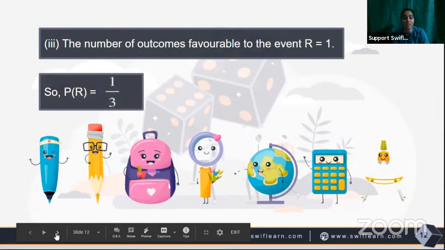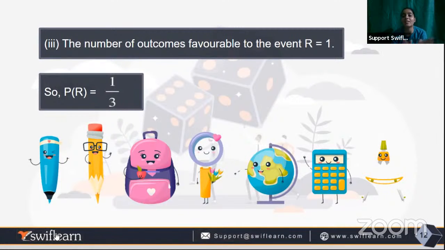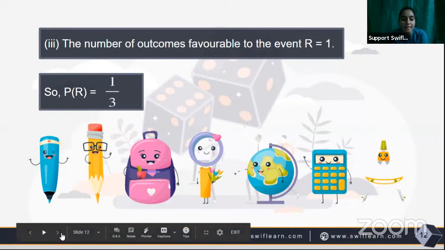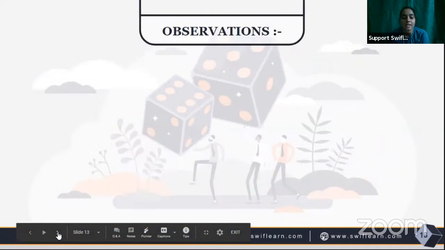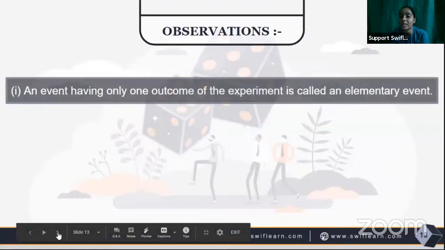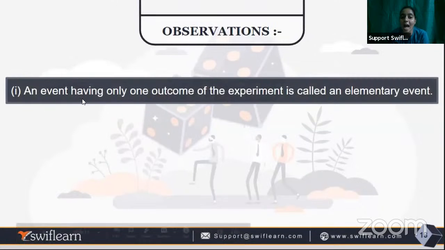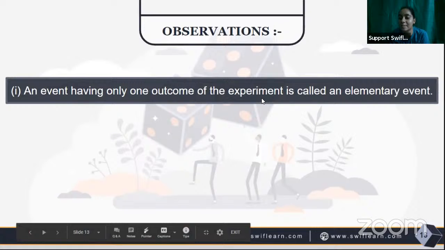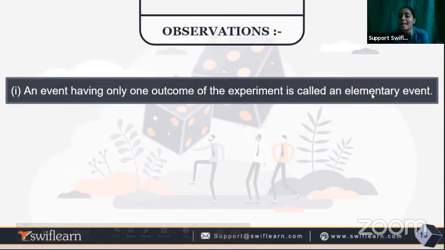I guess this question is clear to you, and the formula that we have, P of E, is exactly equal to what? The number of outcomes favorable to event E upon the number of possible outcomes of that experiment. Is that clear? So what we observe from this question is that an event having only one outcome of the experiment is called an elementary event.